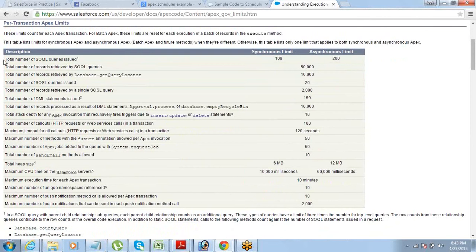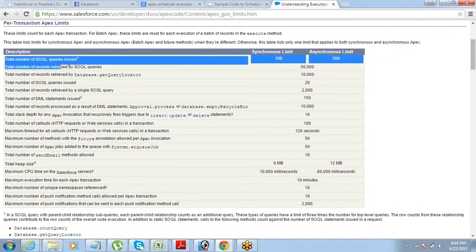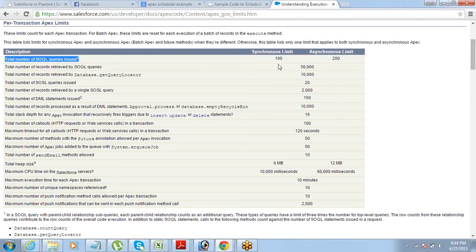Like the total number of SOQL queries which can be issued in a transaction is 100. So these are synchronous SOQL queries. The asynchronous limit is 200, but let's not worry about the asynchronous thing right now. Whatever Apex triggers, Visualforce pages, buttons, and methods we have executed, those are all synchronous, not asynchronous.